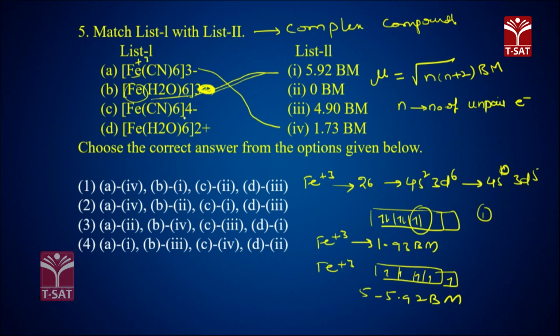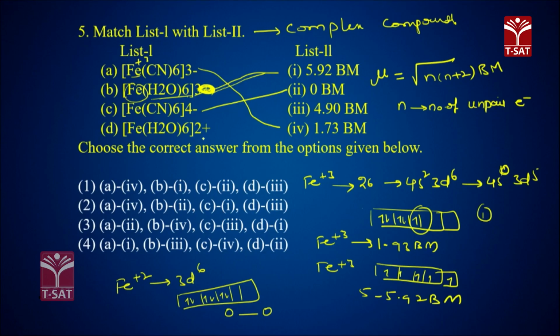Fe(CN)6 4 minus means Fe is in plus 2 oxidation state, 4s0, 3d6. CN is a strong field ligand. So all electrons are paired, no unpaired electrons, 0. 0 into 0 plus 2 is 0. So that is 2, and D is the 4th one. So which option is correct? First option is correct.